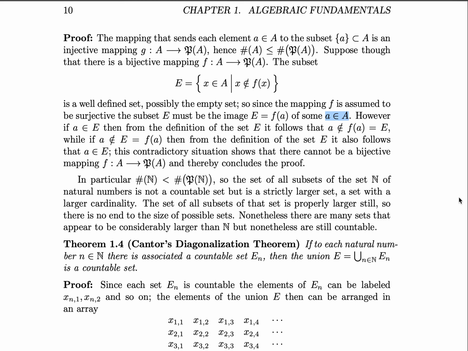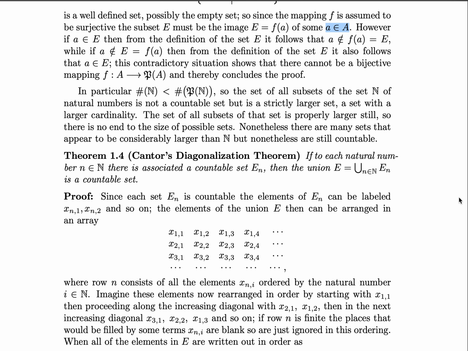This is a contradiction, though, because either case is a contradiction. Therefore, there cannot be a bijective mapping F from A to the power set of A, and therefore the proof is finished. In particular, of interest is the fact that the cardinality of ℕ is less than the cardinality of the power set of ℕ.